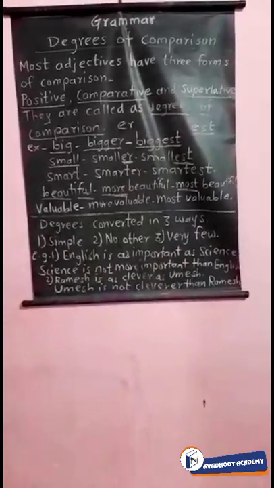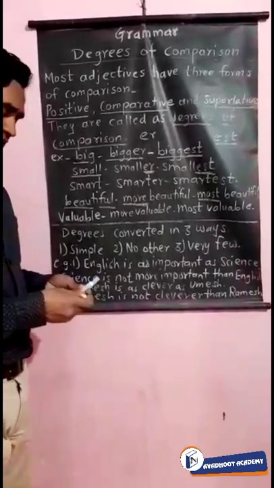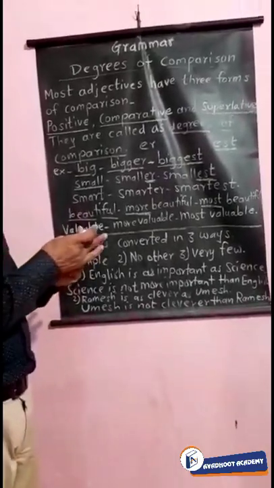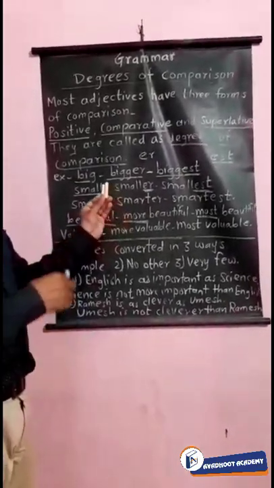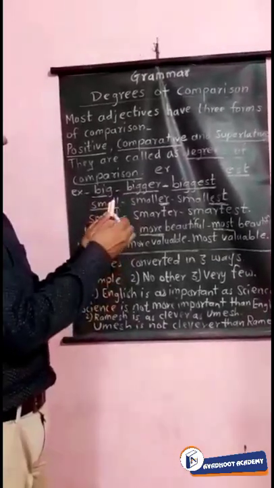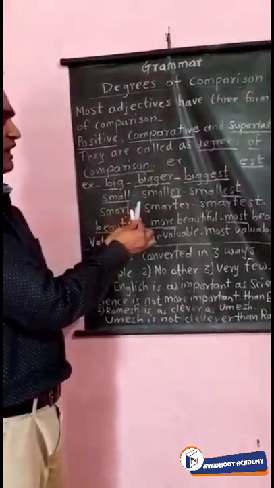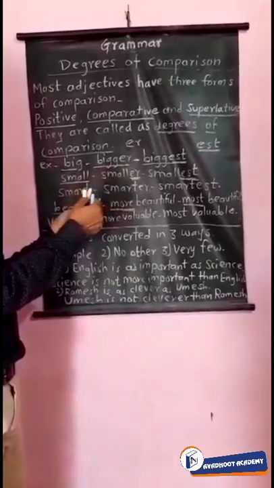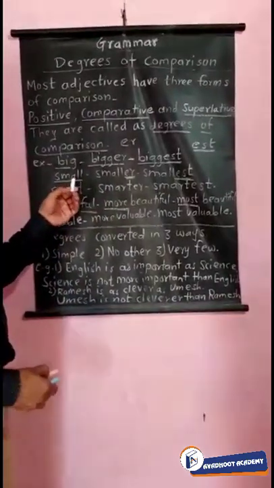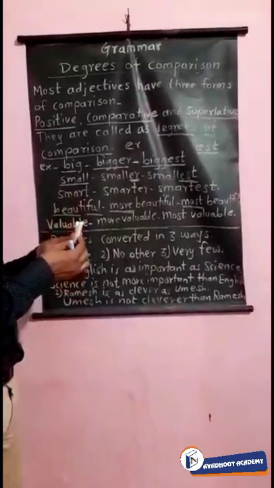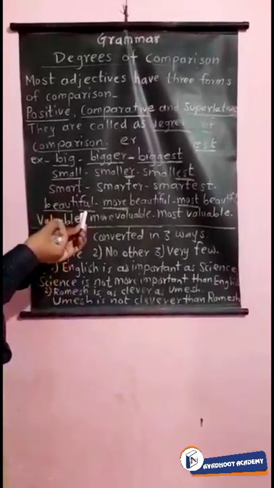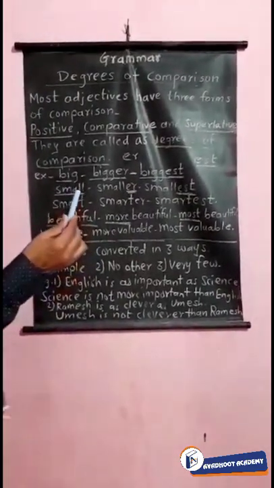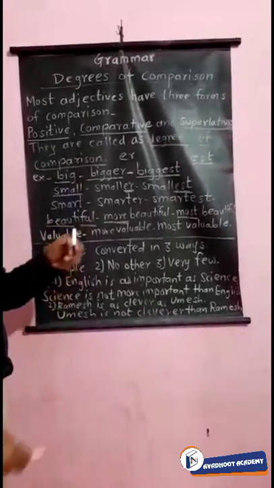If I have three chalks, and I say this chalk is big, then this will be bigger because it is bigger than this one. And if this chalk is in my hand, I can say big, bigger, biggest, because it is the biggest of the three chalks. Big means just big, bigger means much bigger than the first one, and the third one is the biggest. If I say small, this one is smaller and this one is the smallest.